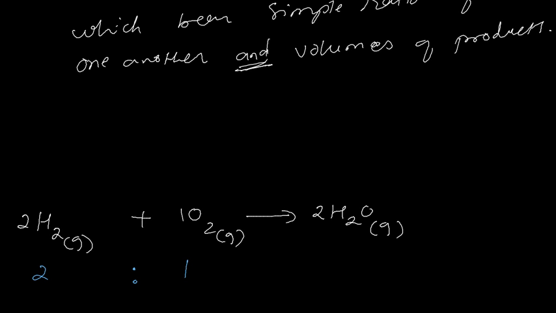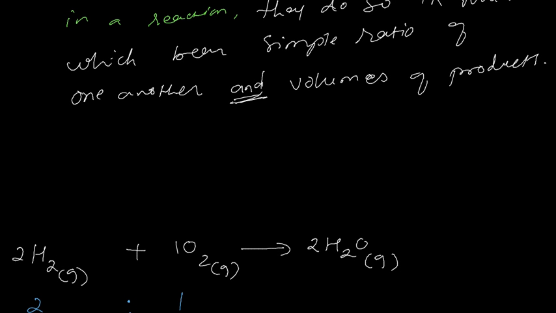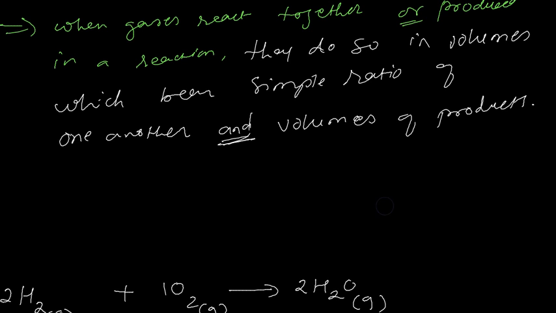Or when a gas is produced, the volume of the product is also going to be a simple whole ratio. So the whole stoichiometry of the reaction is 2:1:2. That is essentially the law of combining volumes, proposed by Gay-Lussac.